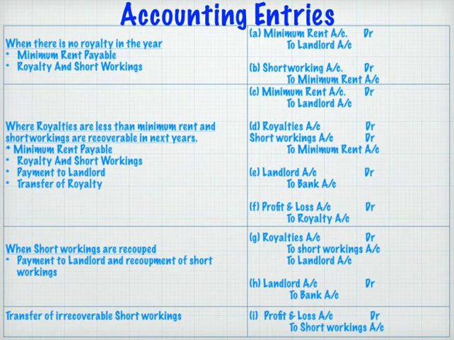So the entry for payment to landlord has to be passed, that is landlord account debit to bank account. Then for the remaining short workings, that is transfer of irrecoverable short workings arises. At that time we have to transfer these irrecoverable short workings to the profit and loss account. So the entry will be profit and loss account debit to short workings account.